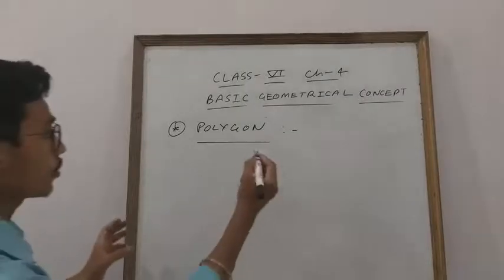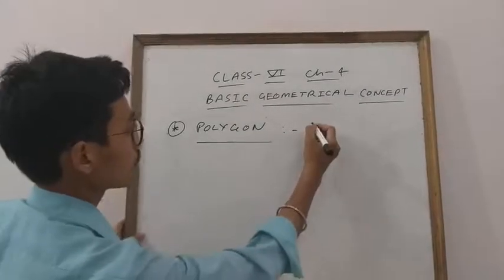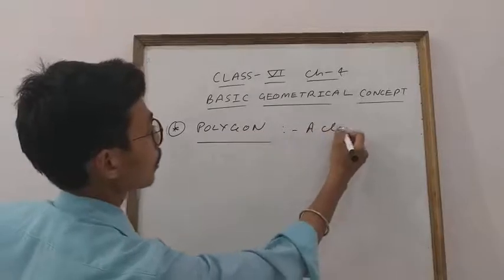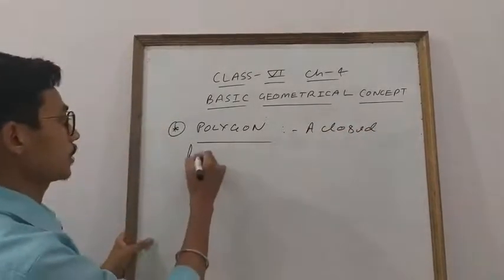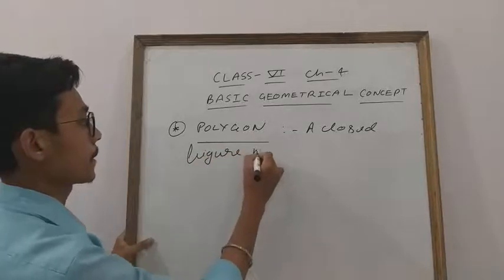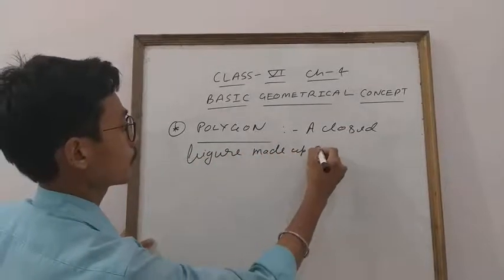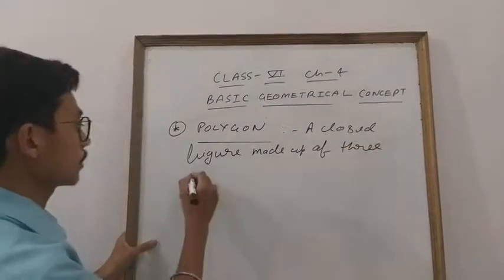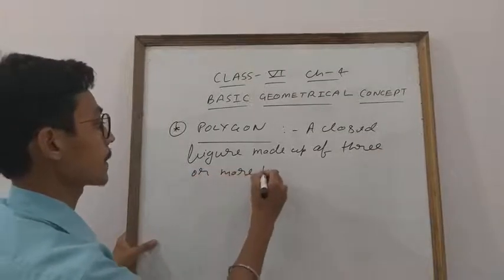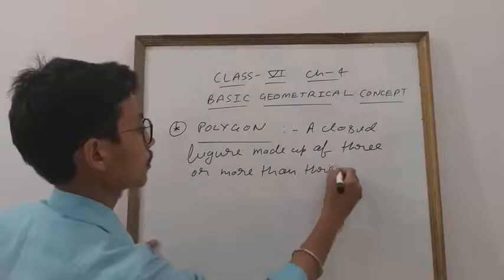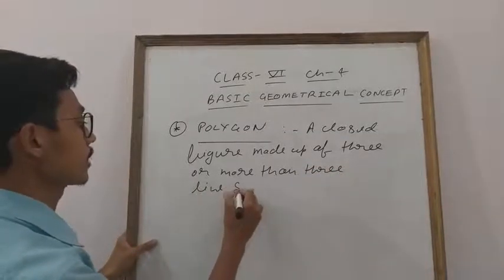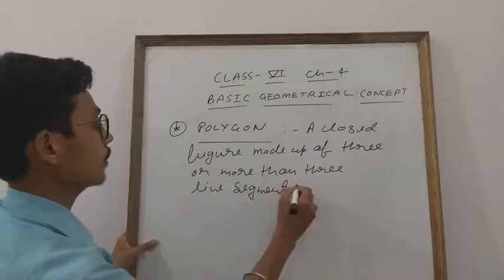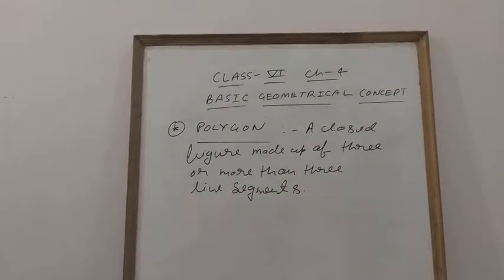So a closed figure made up of three or more than three line segments. Okay, everyone? What is the meaning of polygon, student? A closed figure made up of three or more than three line segments is known as a polygon.